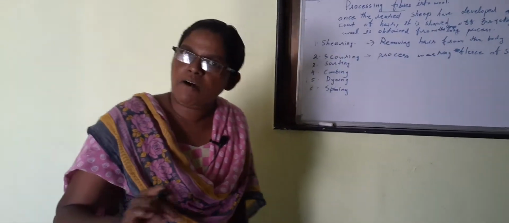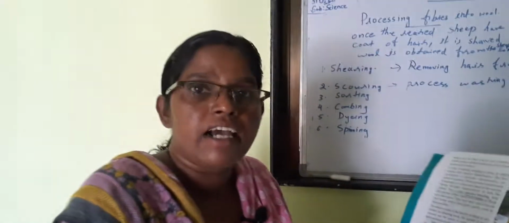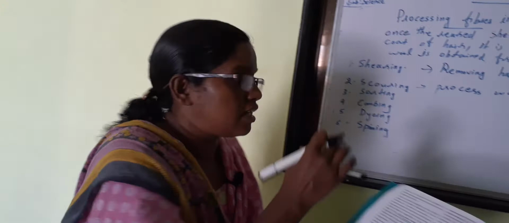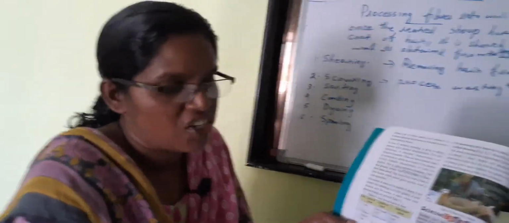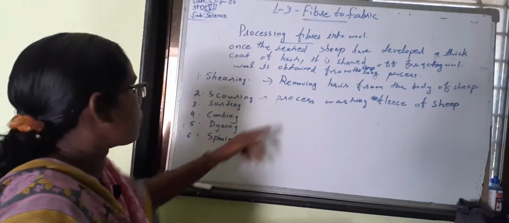Soap is added. Our dress is washing, soap is added, otherwise soap powder is added. Water only is added, more water is wanted. Like that, the same very big tank is kept and more water is added, and after soap also is put in, the wool is kept in and washed. After that washing process is the scouring process.